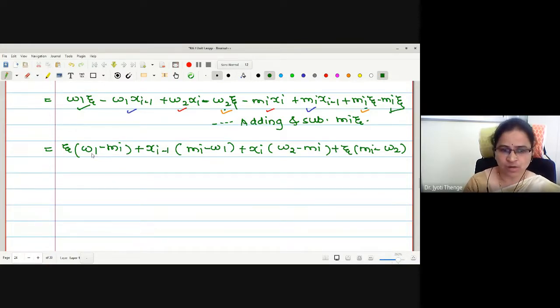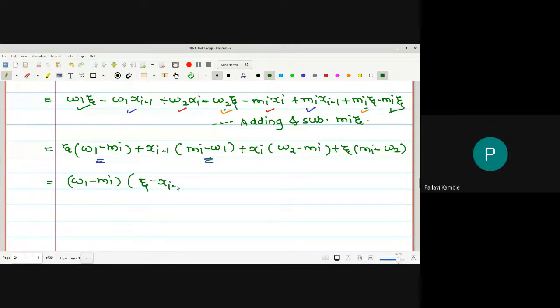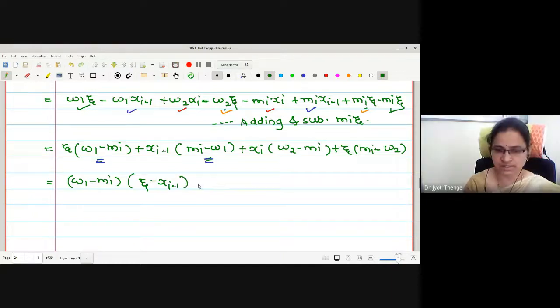Now, look at these terms in the bracket. It involves w1 minus mi. Here it is mi minus w1. Therefore, if I take w1 minus mi common from the first two, what remains with me? What are the terms remaining from the first two? This is zeta minus xi minus 1, right?